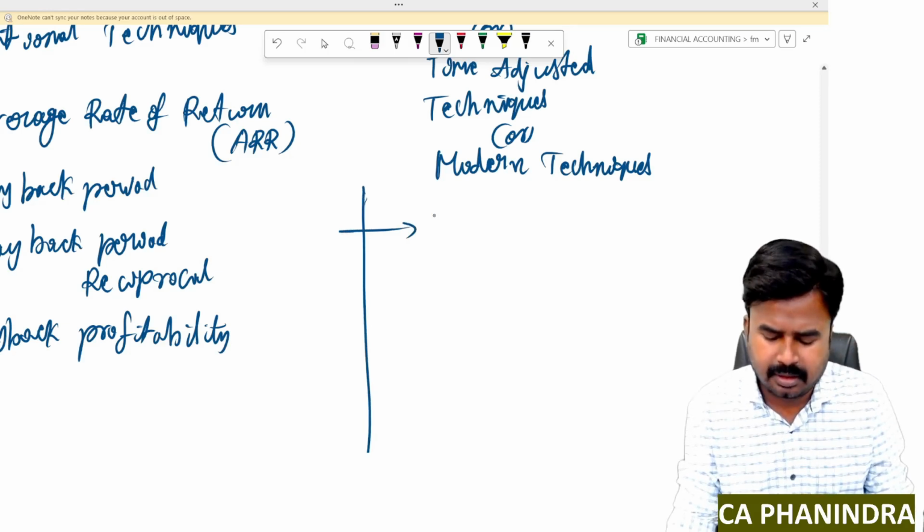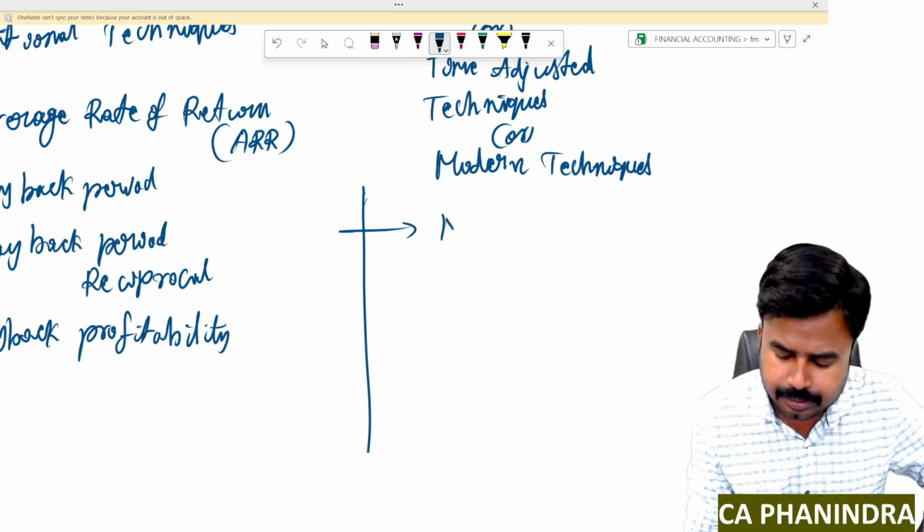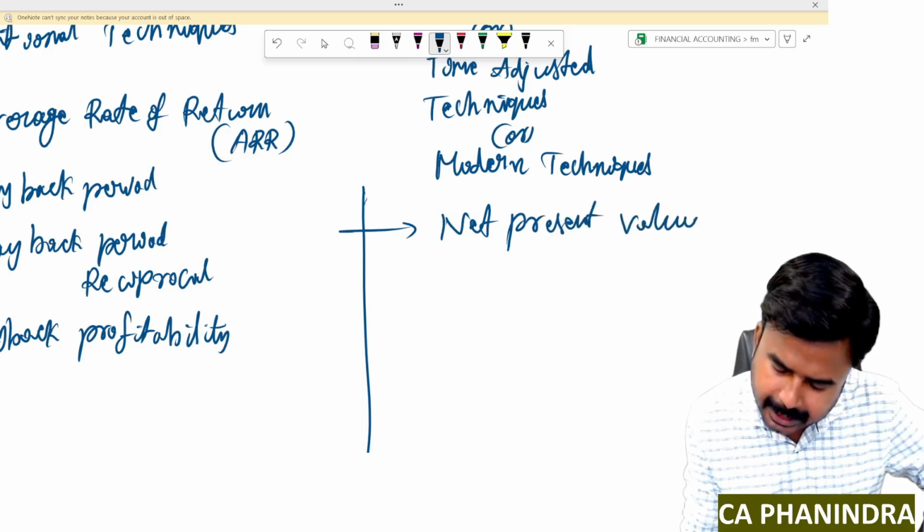The first and important technique is net present value, NPV.